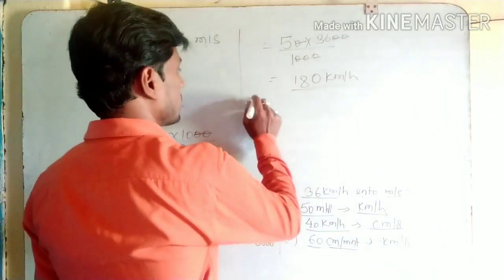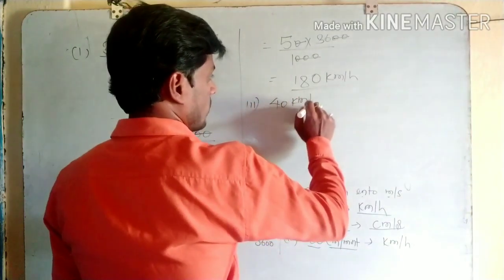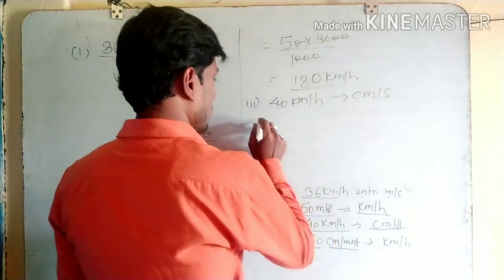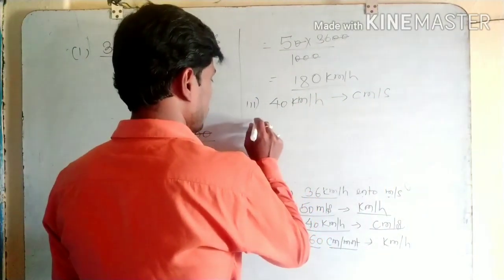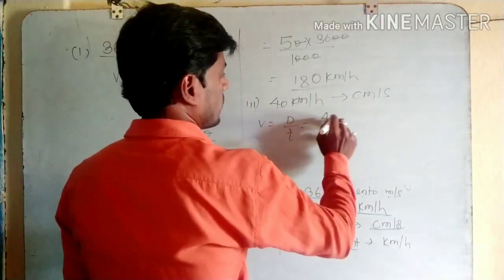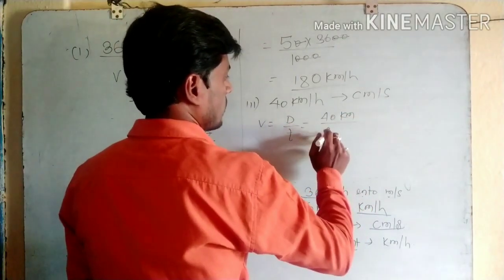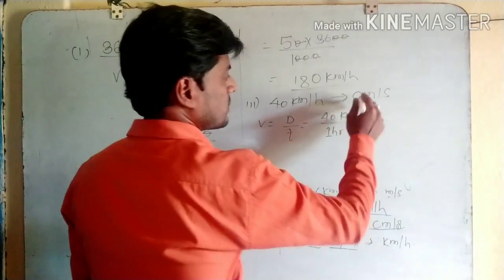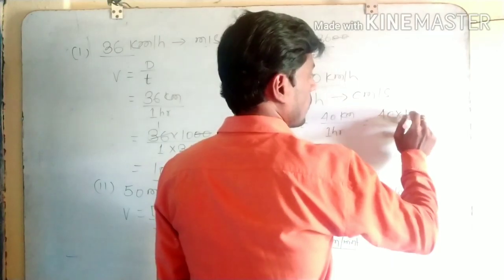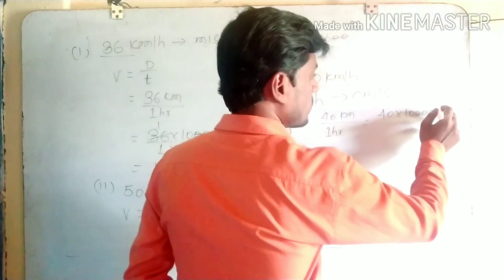Similarly, question number 3 is 40 kilometer per hour into centimeter per second. So v is equal to distance by time. Distance is 40 kilometer and time is 1 hour. We have to change into centimeter, so first change into meter: 40 into 1000, and 1 meter is equal to 100 centimeters.